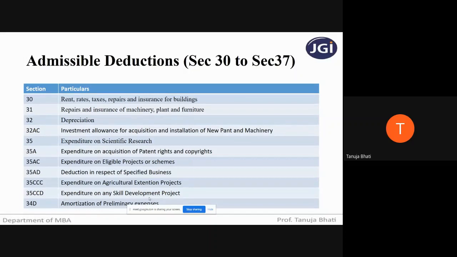You have already studied this in PUC, first semester: whatever expenses are incurred before the commencement of the business, you can deduct them from your P&L account, showing them on the expenditure side in installments. A lump sum amount you cannot show; you have to show it in installments. When you amortize such preliminary expenses to the P&L account, it is allowed as a deduction while calculating the profits.